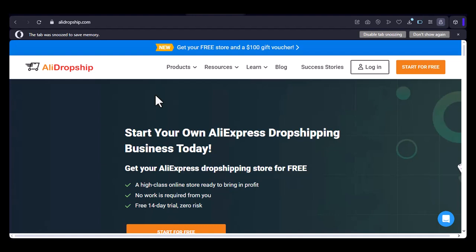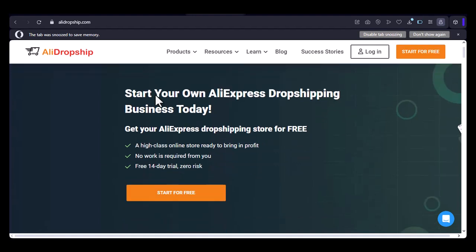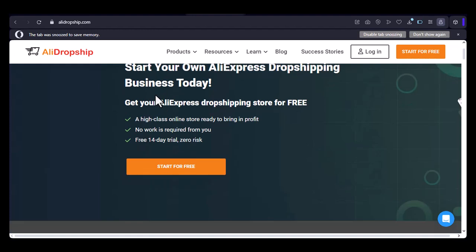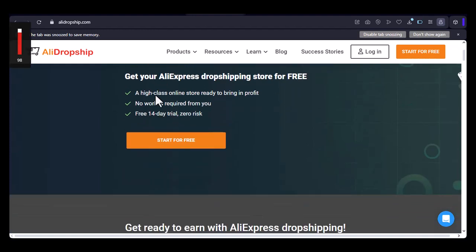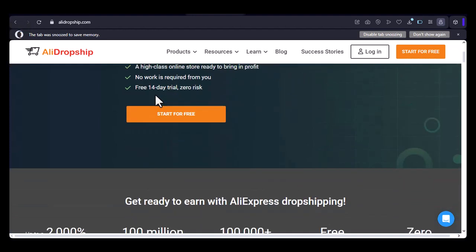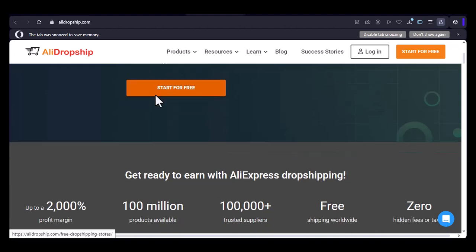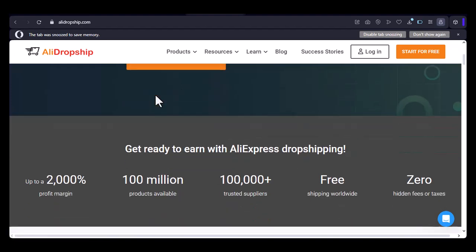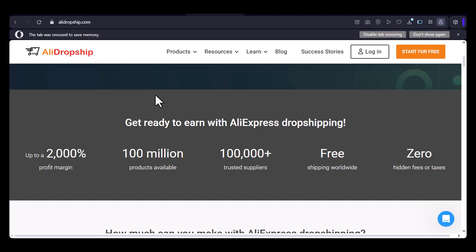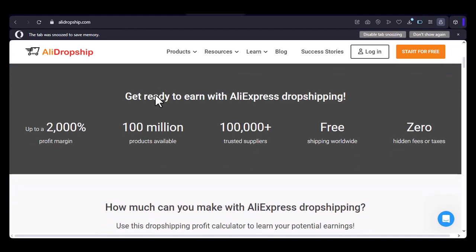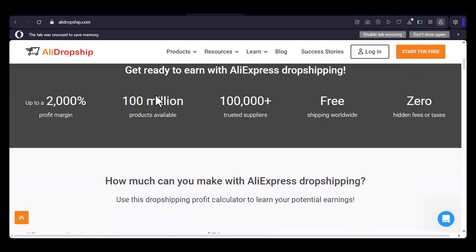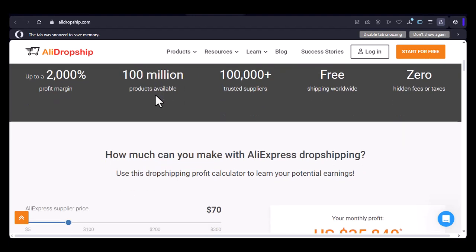Have you ever dreamed of starting an online store without the hassle of inventory or shipping? Perhaps you've heard of dropshipping, but which platform should you choose? Today, we're diving into the world of AliDropship and comparing its two main offerings, AliDropship Original and AliDropship Woo. Let's find out which one is the perfect fit for your e-commerce journey.